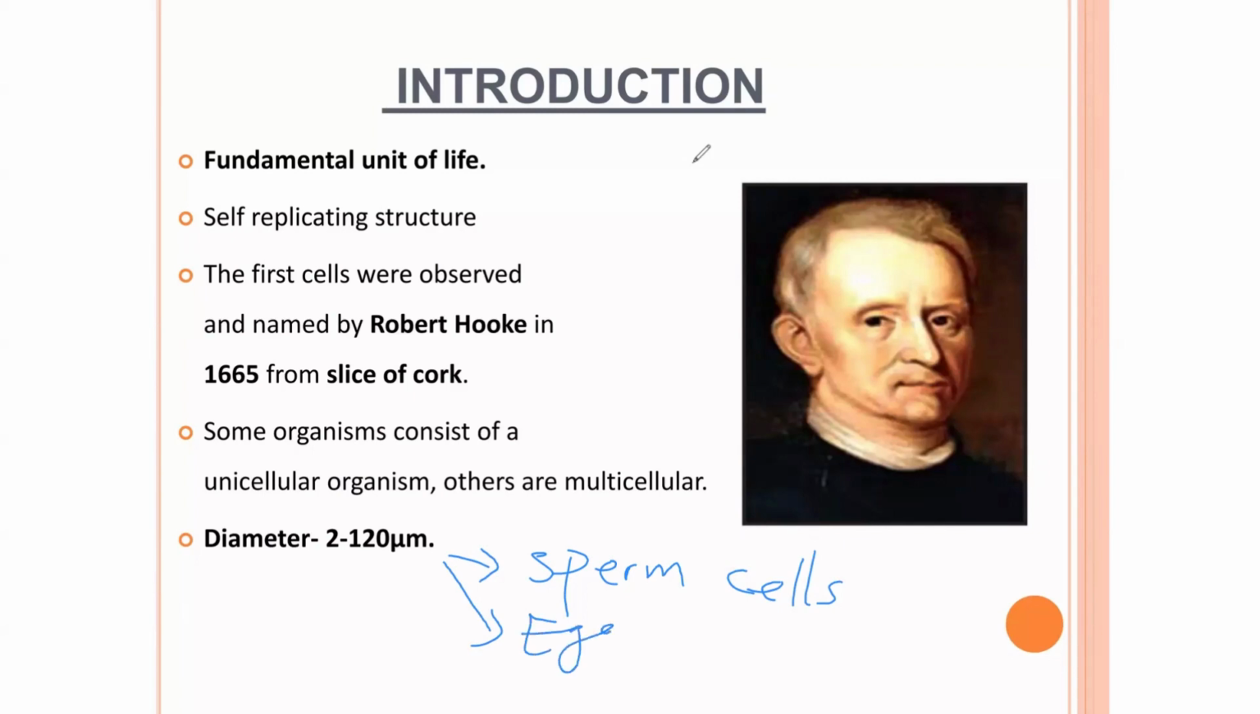And the biggest cell found in human is the egg cell of women, and then the sperm cell in men. So the smallest cell found in human is the sperm cell, and the biggest cell is found in women. So cells do not have the same sizes, they have various sizes, okay?